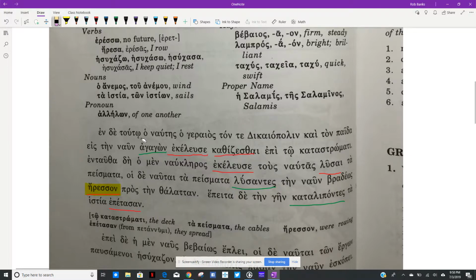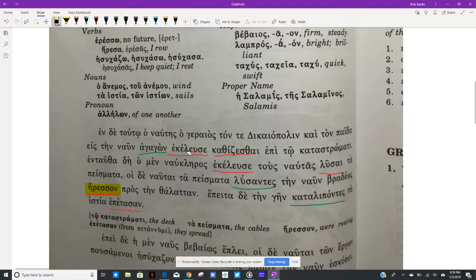Okay, so entauta, so meanwhile, ho nautes ho geraios. All right, remember, this is attributive position. Remember, you could put the adjective between the article and the noun, right? So that'll be the old sailor, but you can also repeat the article and then put the adjective second. So the article second time, then the adjective, right? And that's the same as putting the adjective between the initial article and the noun. So the sailor, the old, is the old sailor, of course, right? You remember that from earlier in Greek 1. So meanwhile, the old sailor, all right, what's my verb going to be?